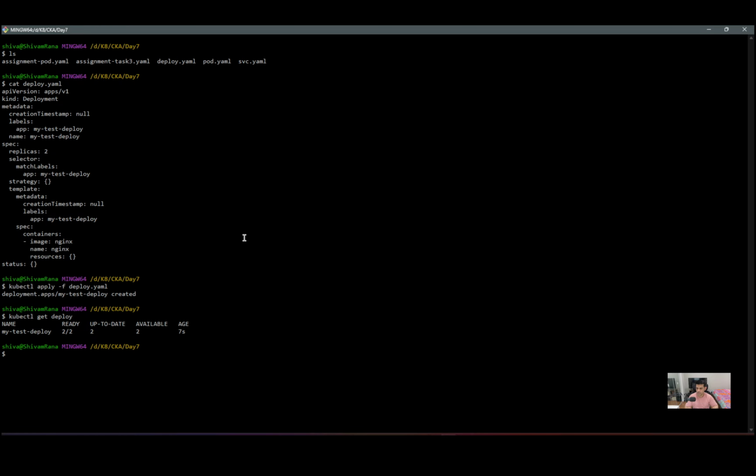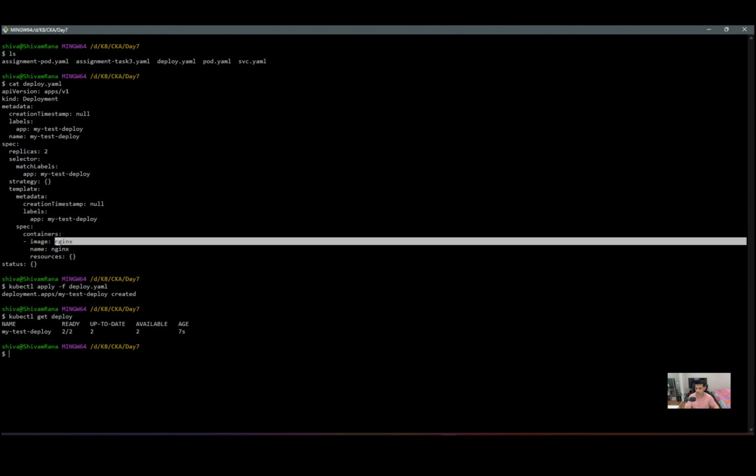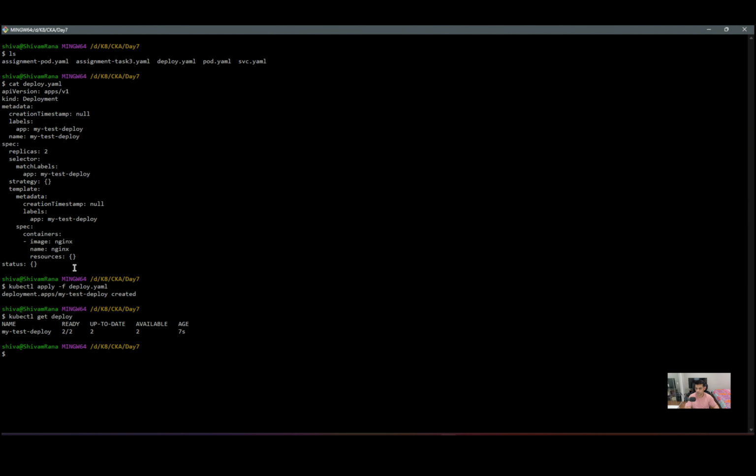Now let's pretend another team deploys the same app with the same name. If two teams use the same deployment name in the same namespace, they collide. For example, suppose another team deploys this same deploy file but with a Redis image. Imagine that scenario where this deployment with the nginx image gets replaced by the same deployment name but with a Redis image. That would be a disaster for a company. And this doesn't scale in companies.